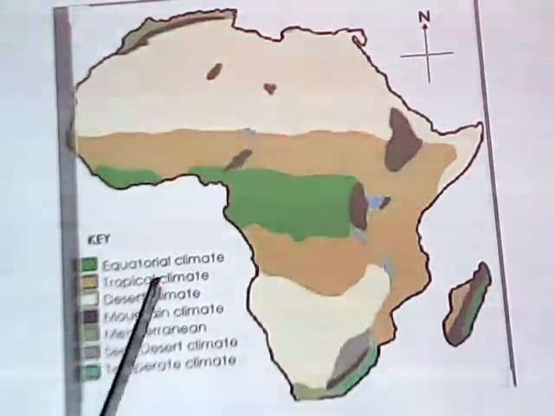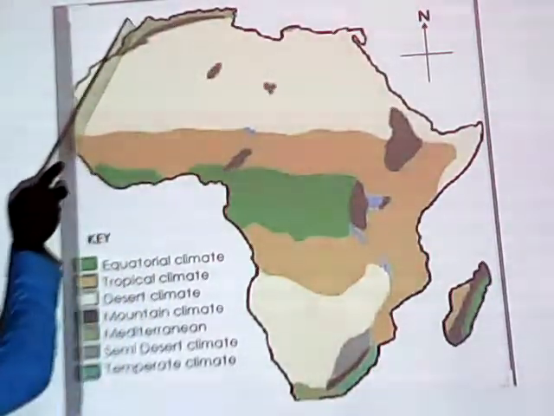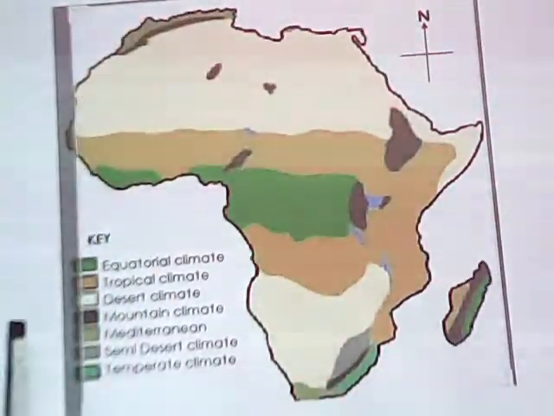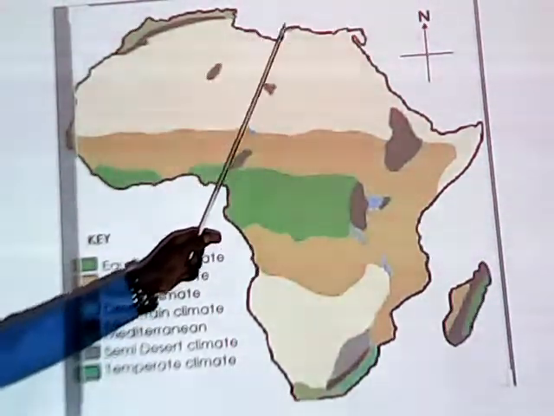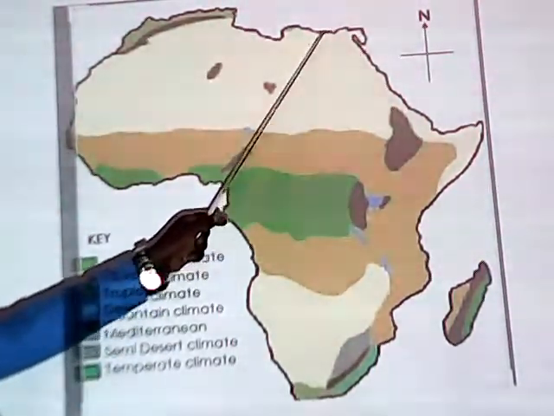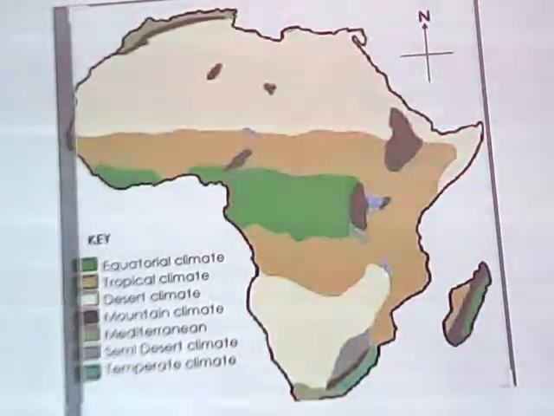And we have another type of climate. We have this one which is found at the northern tip of Africa. In countries, remember this one, we have Egypt there, we have Libya here, we have Algeria, we have Tunisia.